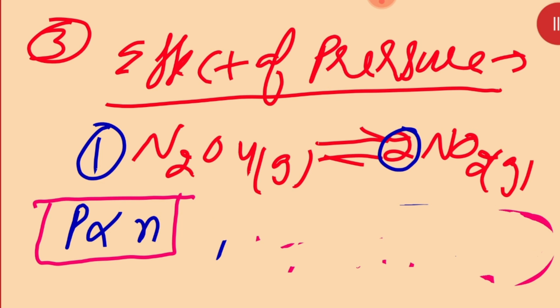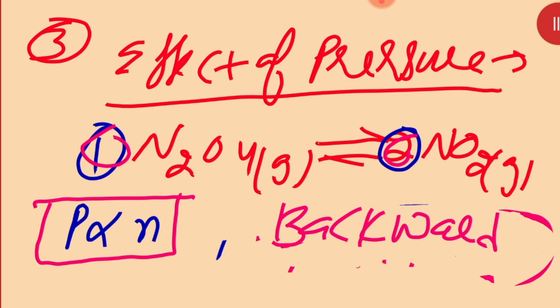So in the above reaction, you must see, there is 1 mole, there is 1 mole, there is 2 moles. The reaction will move now forward or backward? Obviously, here in the upside, the reaction will move in a backward direction, because only in the backward direction are the number of moles decreasing. Okay, now I will take another example.